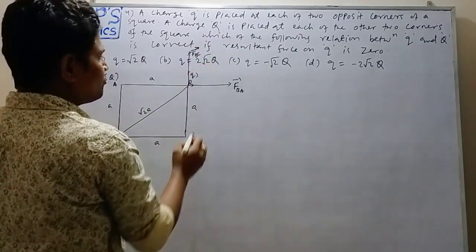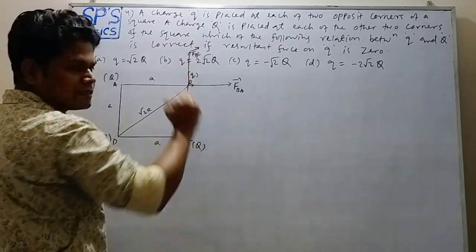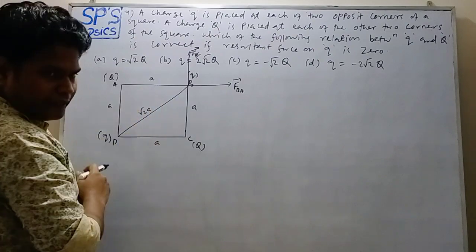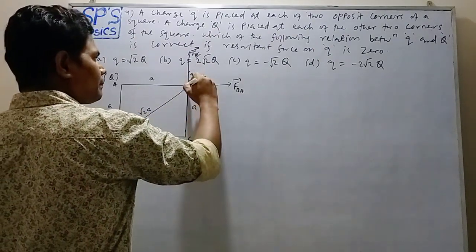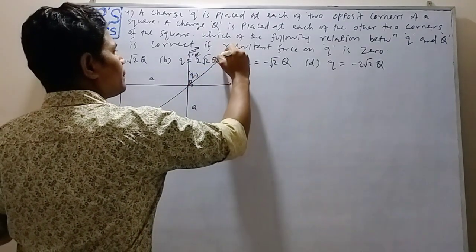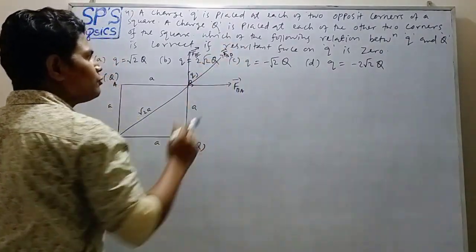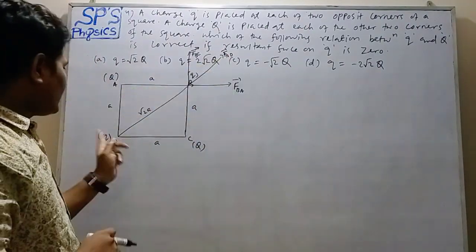FBC means force on charge at B due to charge at C. And another is FBD. FBD means force on charge at B due to charge at D.